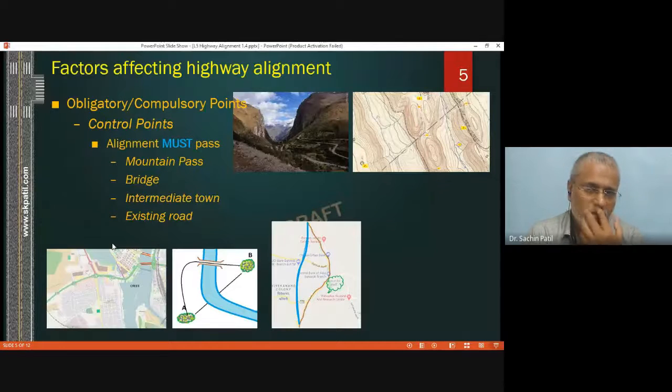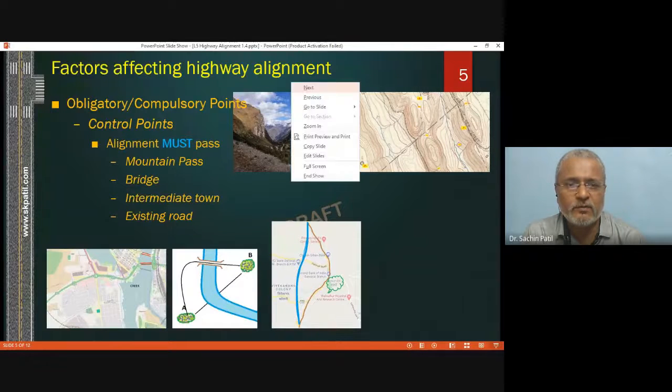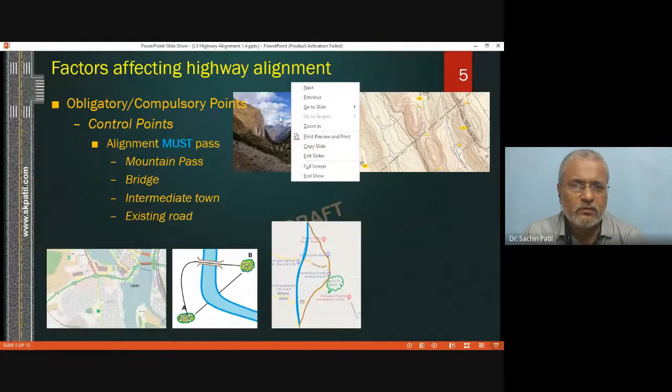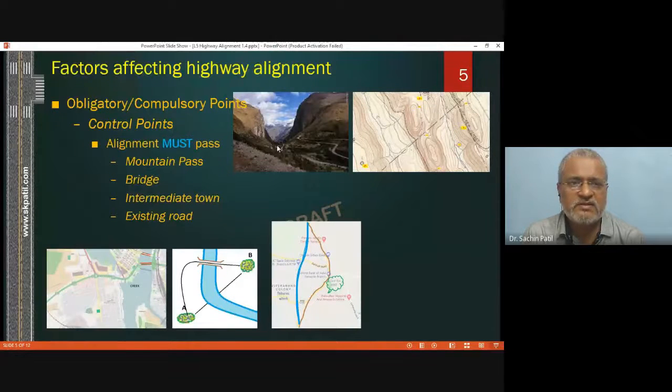First is a mountain pass. Mountain pass, in Marathi we call it khind. So on the first diagram, if you are able to see, on this screen there are two hills and in between one road will be passing along. Whenever you are doing some survey, what is seen on the right diagram is a contour diagram. And these are the contours.